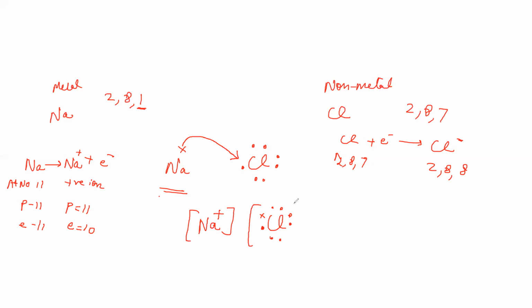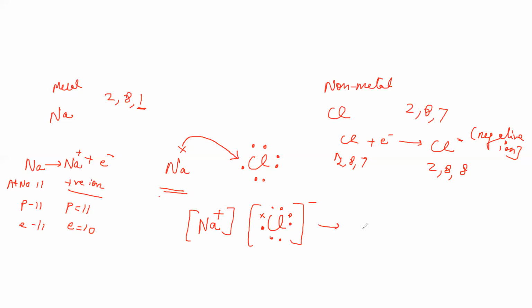It becomes negative. And there is a force between them, because they are charged species now. Sodium formed a positive ion. Chlorine formed a negative ion. This is a negative ion. So there is a force between them which holds them together.